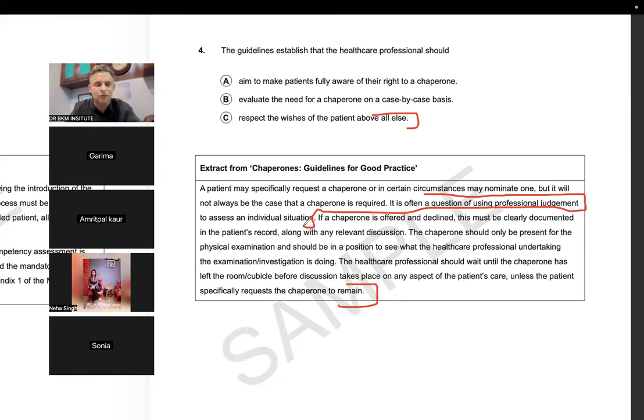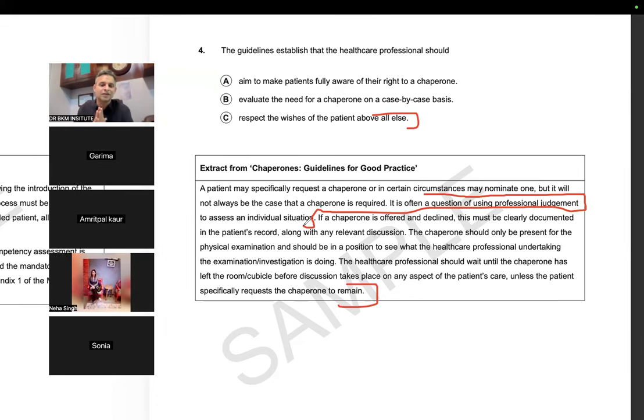First of all, the healthcare professional will evaluate whether the chaperone is required. So if it is not required, he will not ask even. That is the first condition. Then if we ask, the patient can accept or reject. And then if the chaperone comes, the patient can request to stay.